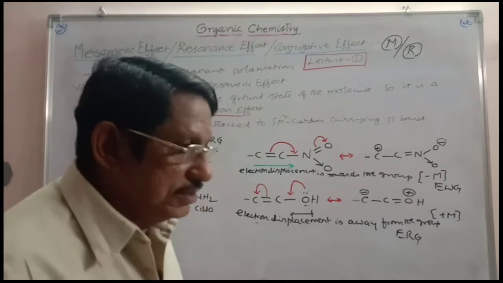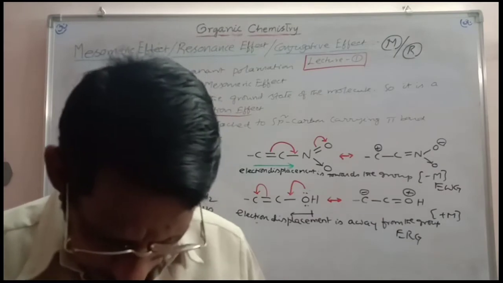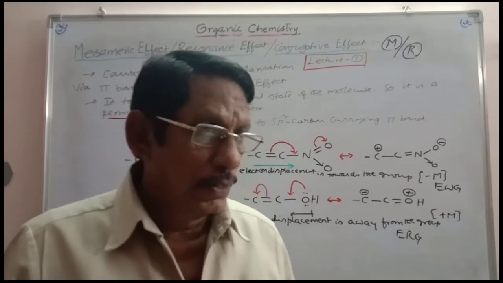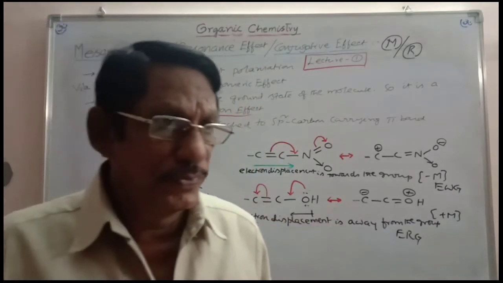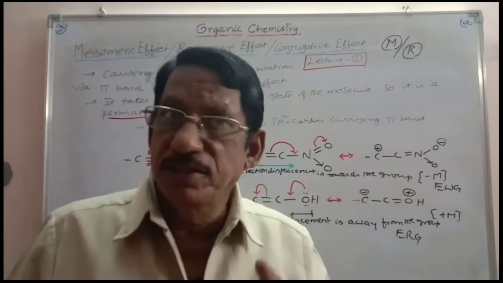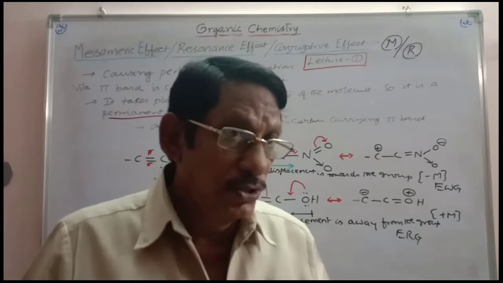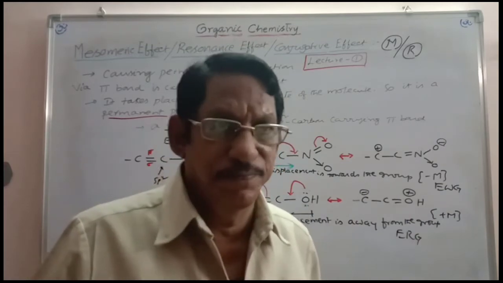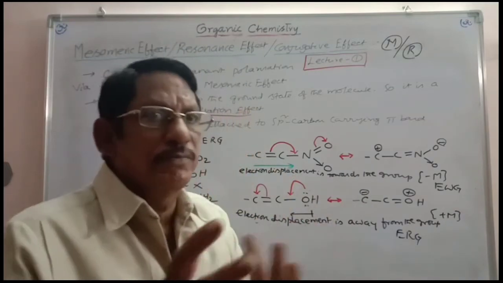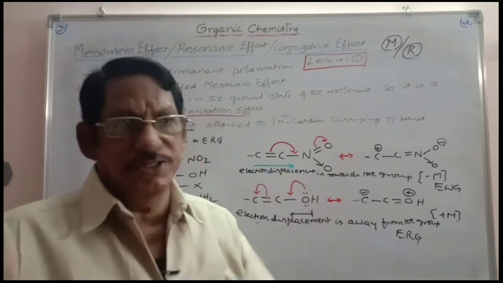And here you have to understand one point clearly. Any group, when attached to an sp2 carbon, exerts a mesomeric effect. You have to think along that line. And a trick you can use now: all the groups, when attached to an sp3 carbon, will exert negative inductive effects except the alkyl group. All the groups which exert negative inductive effects, when attached to an sp2 carbon, some of them will be electron releasing groups, some of them electron withdrawing groups. So this is the generalization.